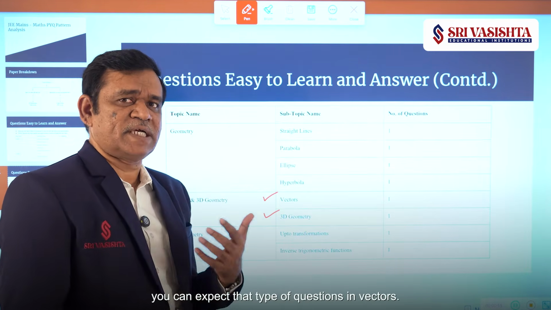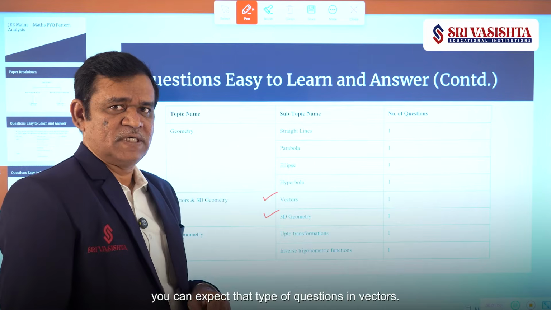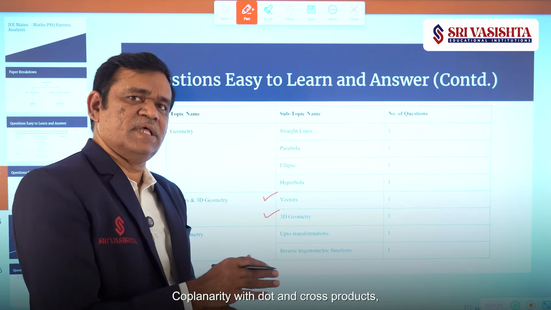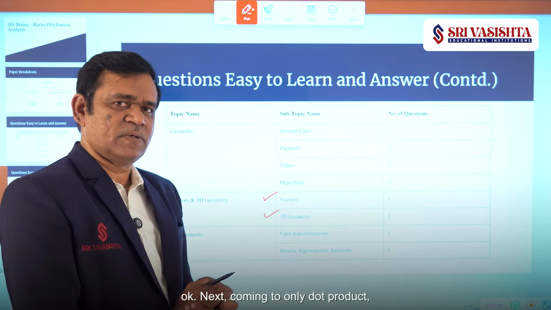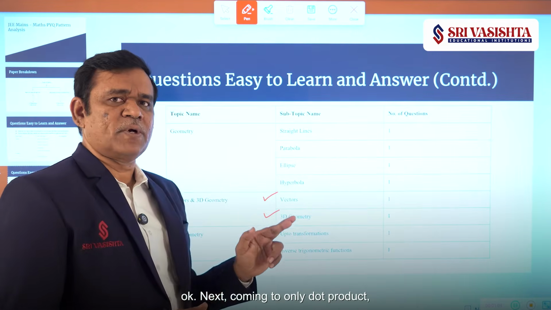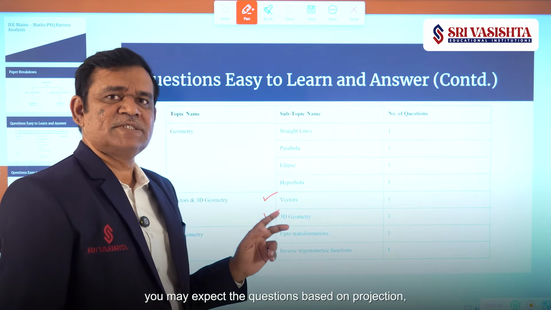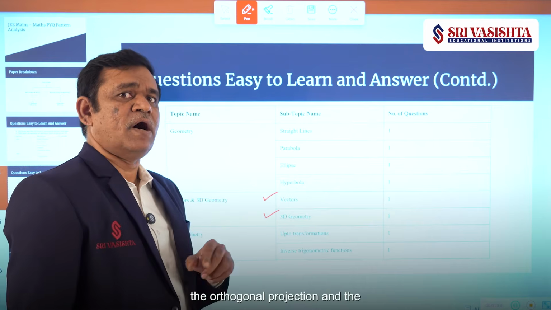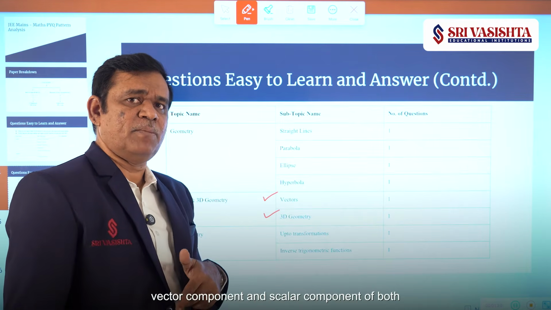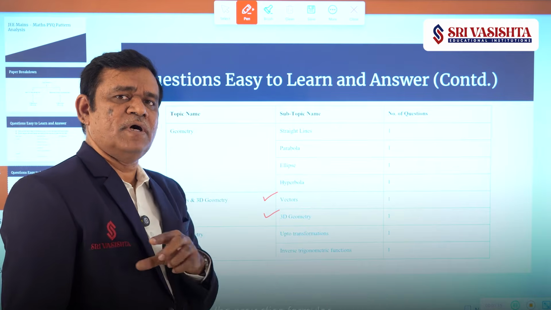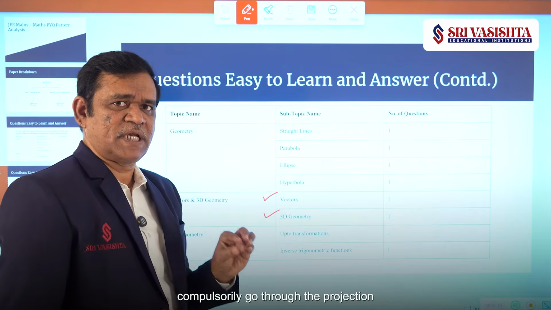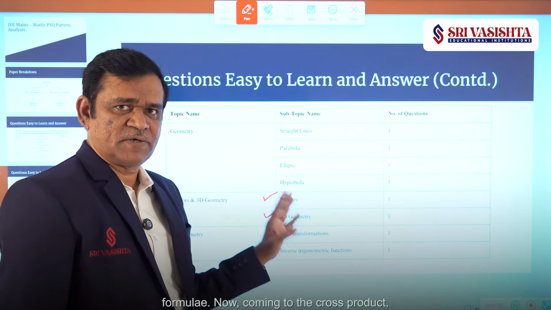So you can expect that type of questions in vectors. Coplanarity with dot and cross products. Okay. Next, coming to only dot product, you may expect the questions based on projection, the orthogonal projection and the vector component and scalar component of both the projection formulae. Compulsorily go through the projection formulae.